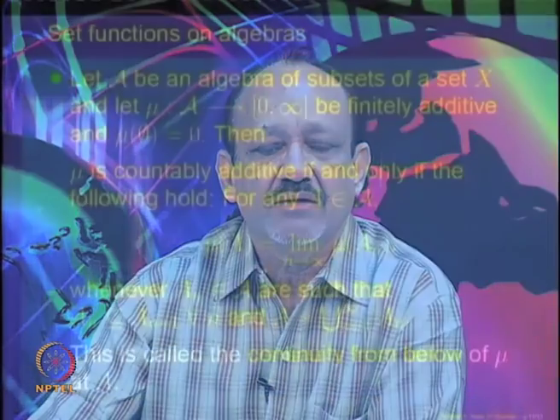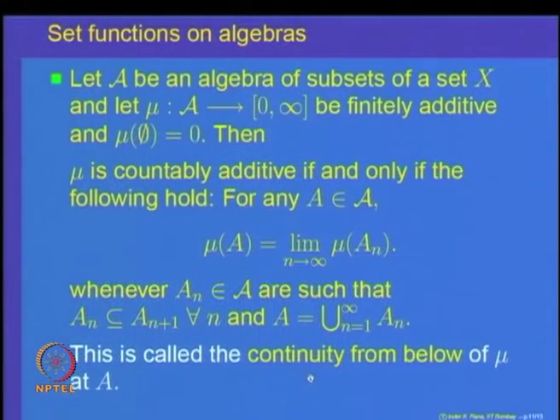So, this is characterizing countable additivity in terms of limits of increasing sequences of sets, and this property says that mu is continuous from below at the point A. So, countable additivity for finitely additive set functions is the same as saying they are continuous from below at the point A, because A is the union of these sets.